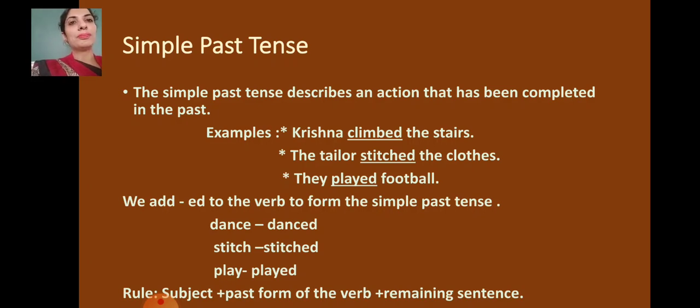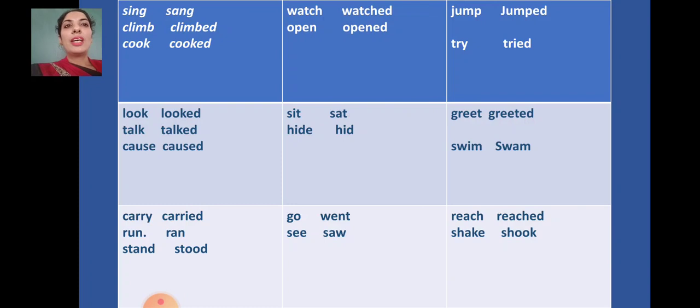Okay children, here I have given you the mixed form of past forms which are made from the base verb. Let's see. Sing, sang, climb, climbed, cook, cooked, look, looked, talk, talked, cause, caused, carry, carried.